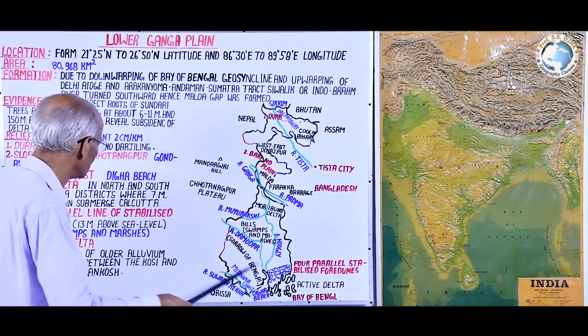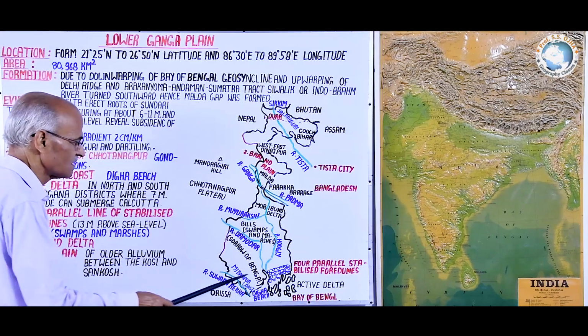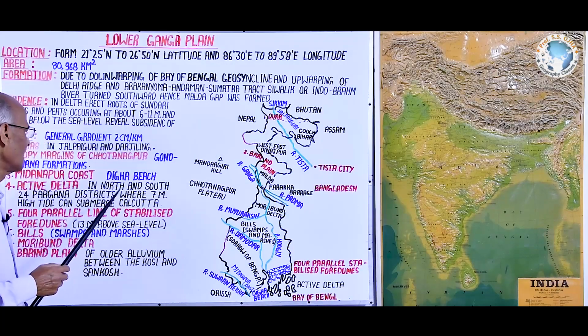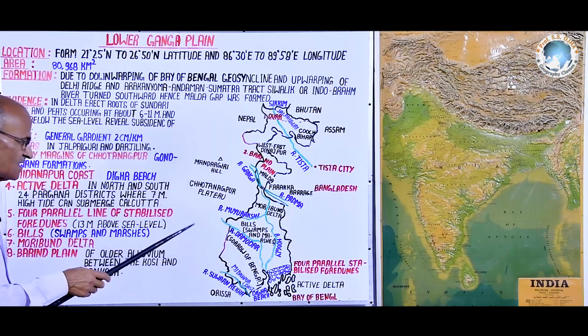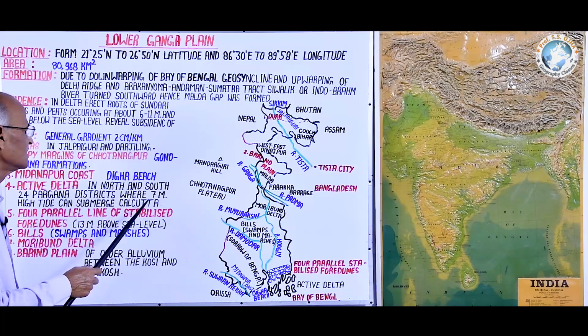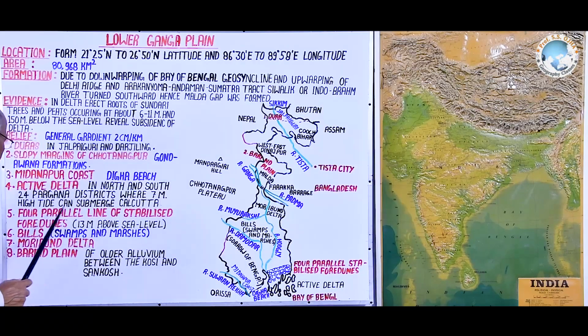Here in the south, we are seeing that the North and South 24 Parganas districts are located along the coastline, and in these two, a 7 meter high tide can submerge Kolkata.